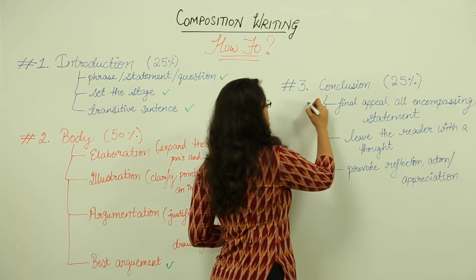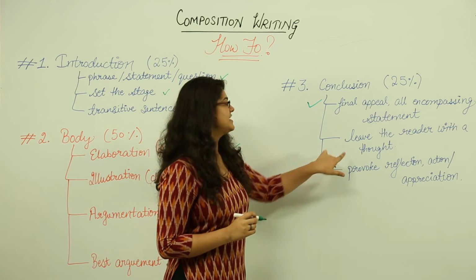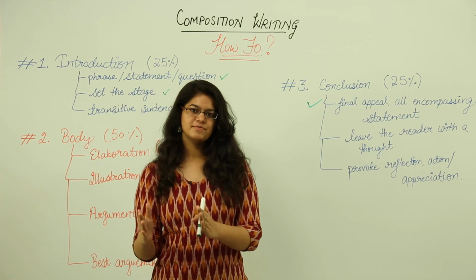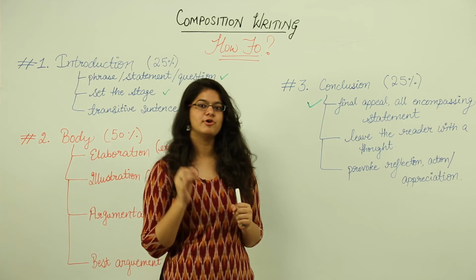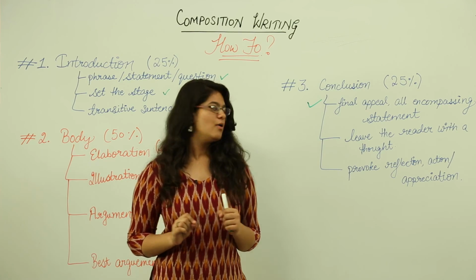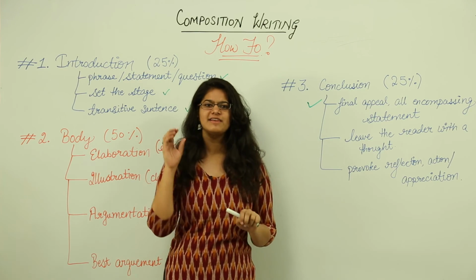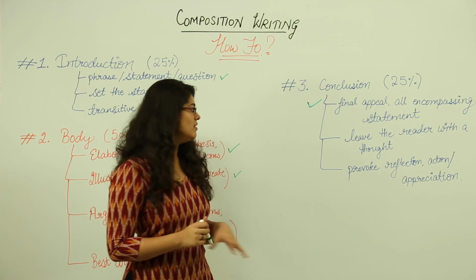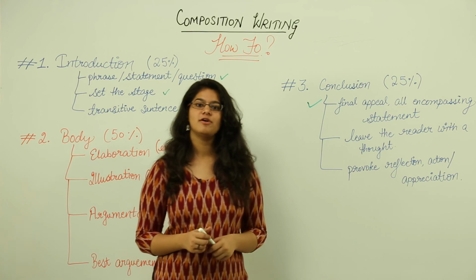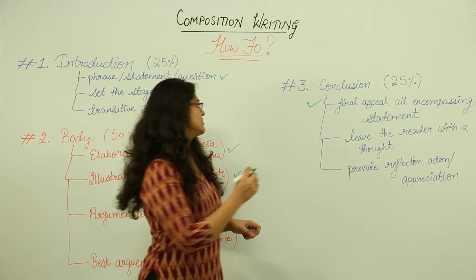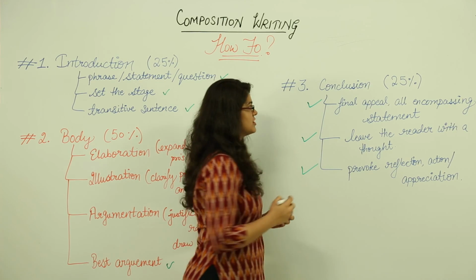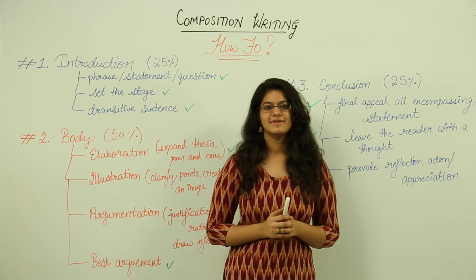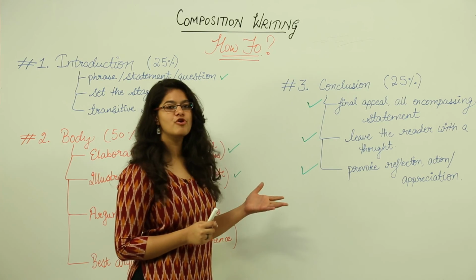So final appeal. Next, leave the reader with a thought. So after the reader has read your composition, how do you know that your writing has worked its magic? You will understand when you leave the reader with a thought, when the reader is left thinking about it, when the reader is provoked to reflect upon it, act upon it, or appreciate it. So that is very important in the conclusion lines. So that is how you write a composition, and that is how you will be able to score marks if you follow these.